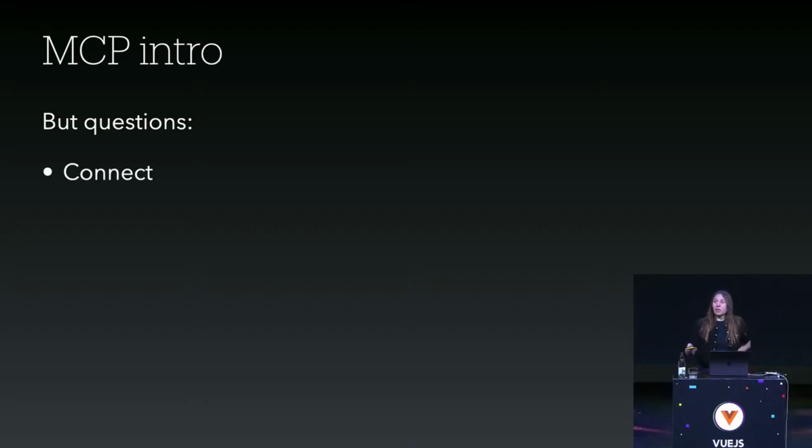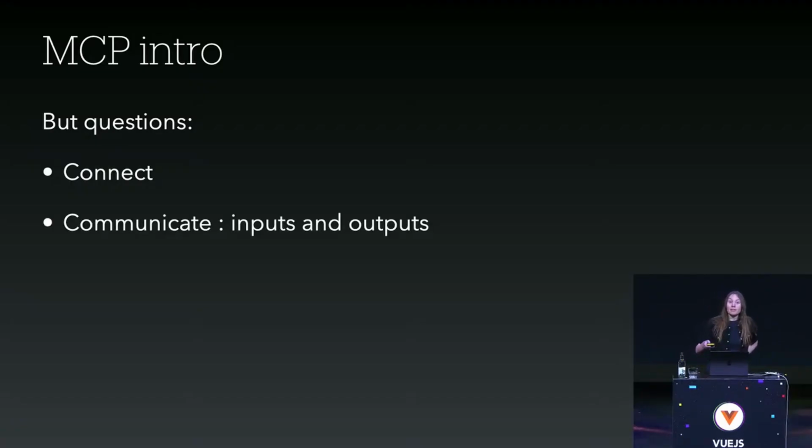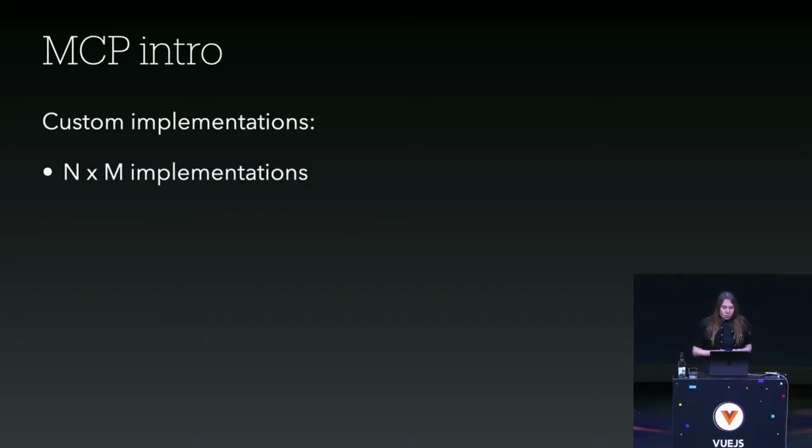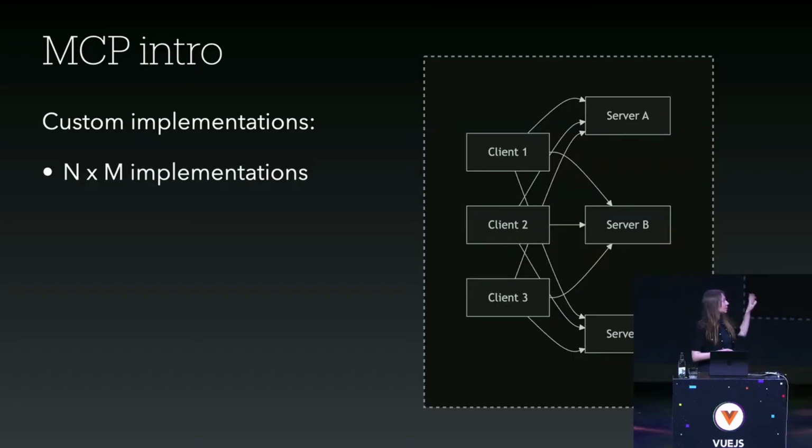The first one is, how do we connect an LLM with a server? And the second one is, how do we let them communicate efficiently? Especially, how do we let the LLM know which input it has to pass to a server, for example. So, of course, this led to custom implementations, so everyone did their own thing, which has lots of drawbacks, especially that we can end up with something like this, with lots of different implementations everywhere.